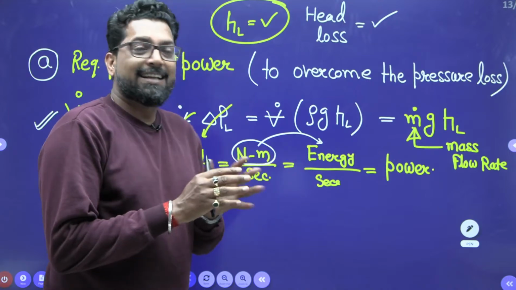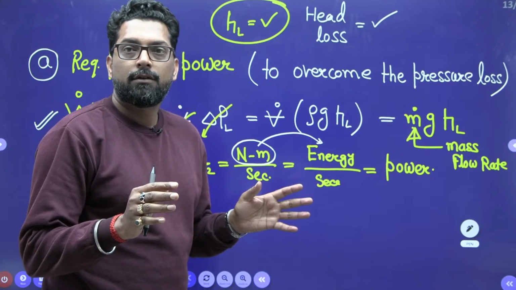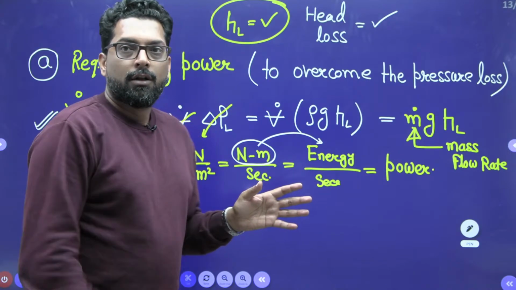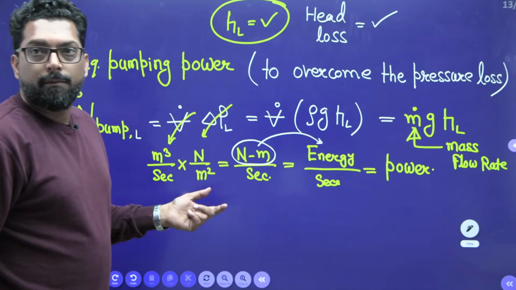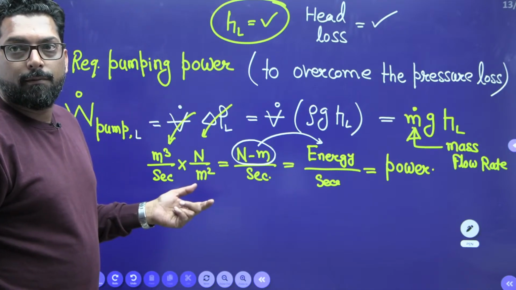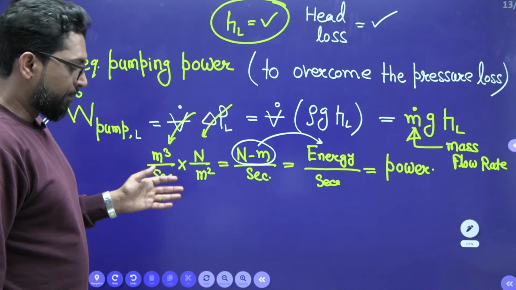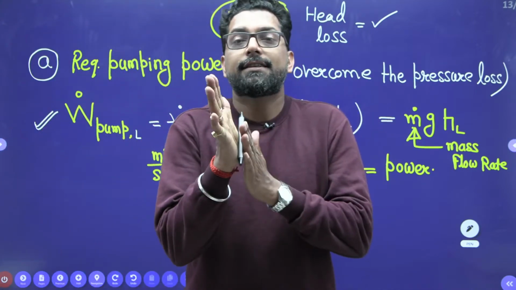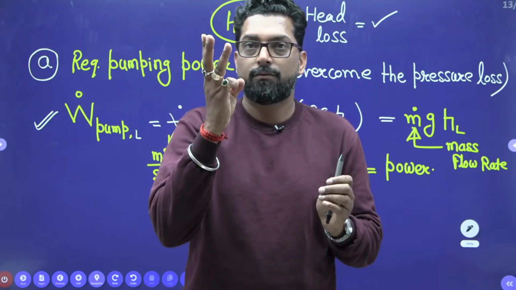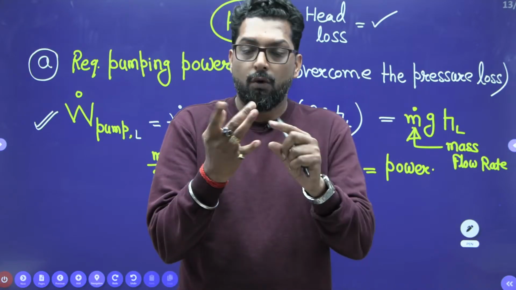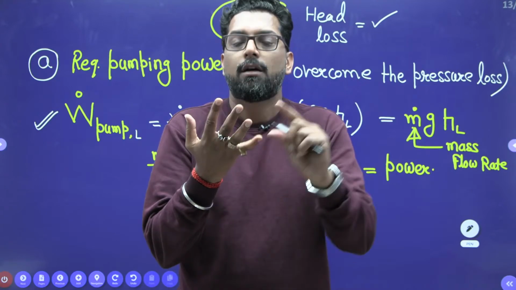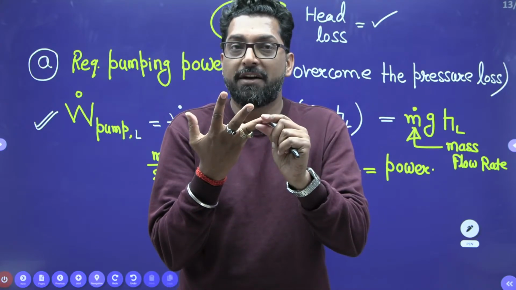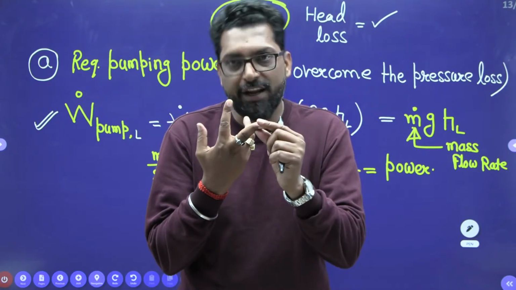In fluid mechanics, there are three conservation laws: conservation of mass, conservation of momentum, and conservation of energy.